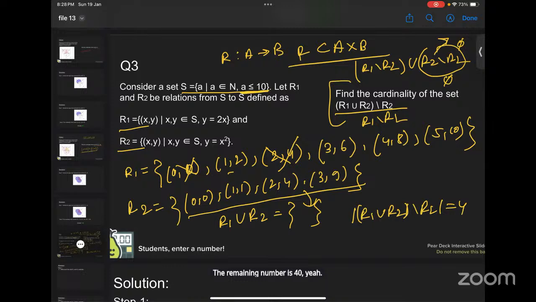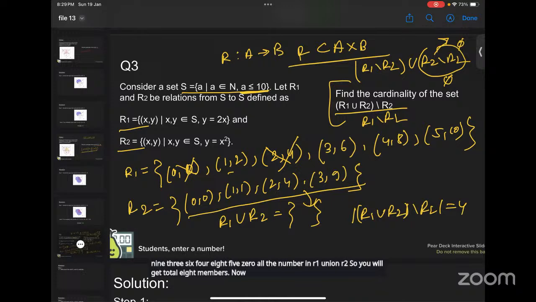Okay. Anything else? Any other doubts? Ma'am, R1 union R2 is 1, 2, 3, 4, right? And R2 is already 4 cardinality. Both the cardinalities are 4. Then 4 minus 4 must be 0. No, this R1 union R2 will be all the numbers in R1 and R2, right? So you will get 0, 0, then 1, 1, then 1, 2, then 2, 4, then 3, 9, 3, 6, 4, 8, 5, 0. All the numbers in R1 union R2. So you will get a total of 8 members.